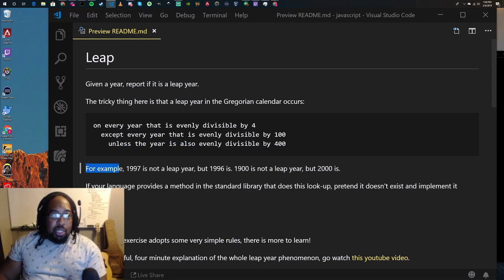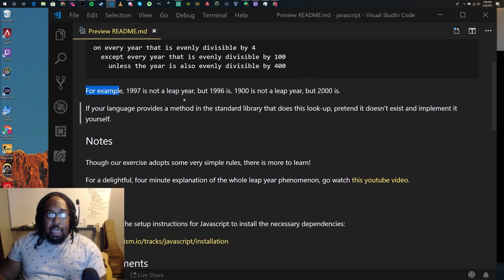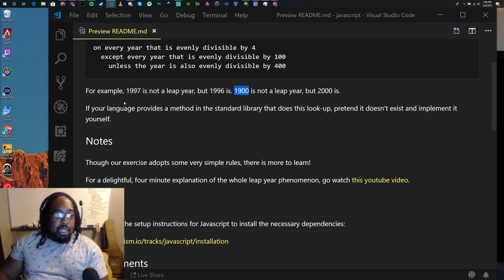So it gives us some examples here. For example, 1997 is not a leap year, but 1996 is. 1900 is not a leap year, but the year 2000 is. So they let you know right up front some examples you can use to test against.